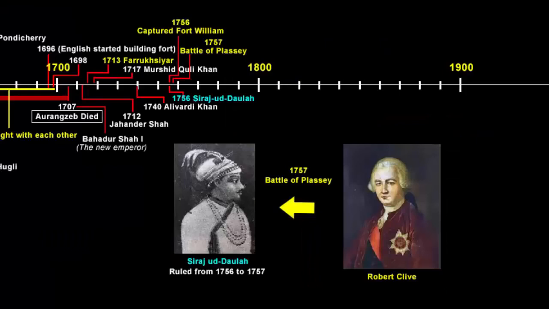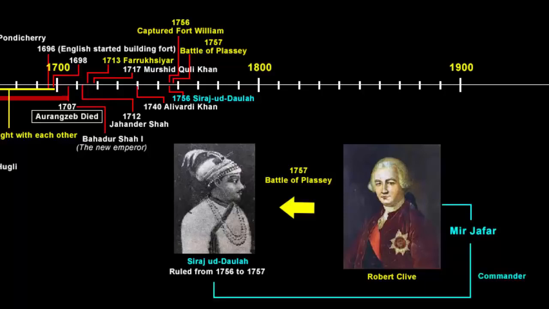Finally in 1757, Robert Clive led the company's army against Siraj-ud-Daulah at Plassey. Plassey is a place near to the city of Murshidabad, which was the capital of the Nawab of Bengal. So what Robert Clive did was, he played politics and made an agreement with Mir Jafar, who was one of Siraj-ud-Daulah's commanders. Clive had promised to make him Nawab after crushing Siraj-ud-Daulah. As a result, the English company won the Battle of Plassey. They defeated Siraj-ud-Daulah because Mir Jafar took a large portion of the Nawab's army away from the battlefield, ensuring his defeat.